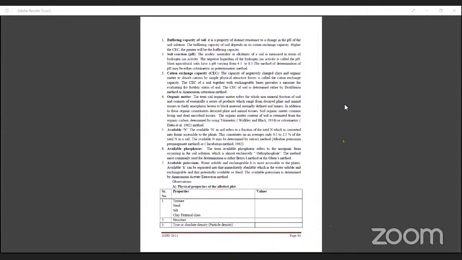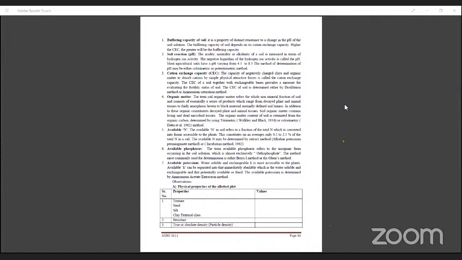So first is buffering capacity of the soil. It is the property of resistance to change in the pH of the soil or soil solution. It is a resistance or tendency to not change the pH of the soil. It is known as the buffering capacity of the soil. Buffering capacity of soil depends on its cation exchange capacity. The higher the CEC, the greater the buffering capacity.